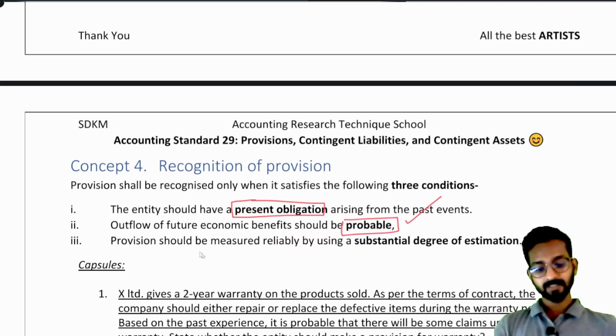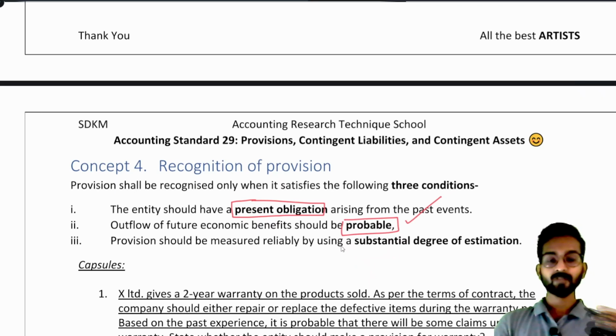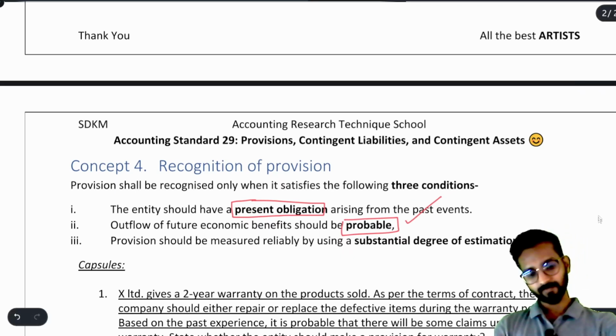After that, the provision should be measured reliably by using a substantial degree of estimation. You are supposed to estimate the amount. You have to understand how much provision you are making. You cannot just make a random guess. You have to make a particular calculation taking all the assumptions properly. Understood?